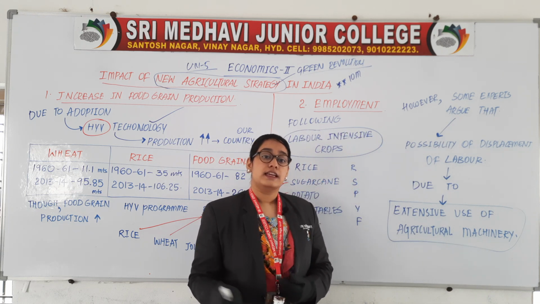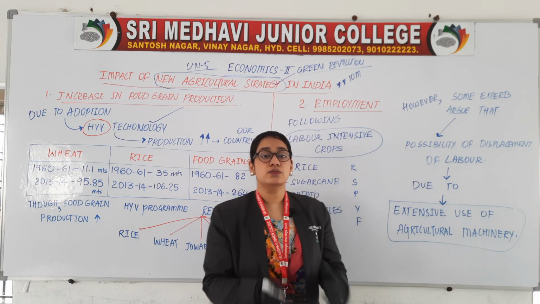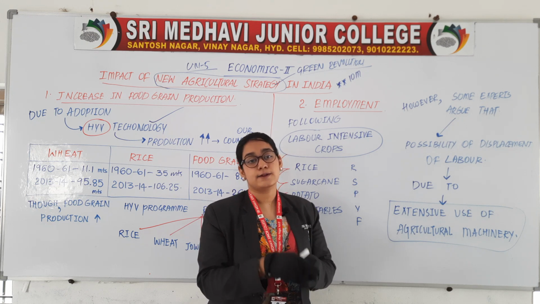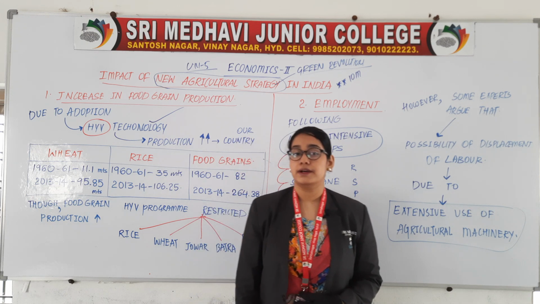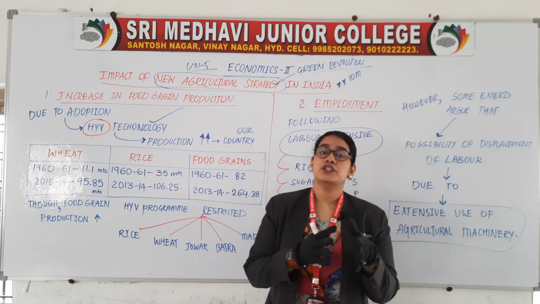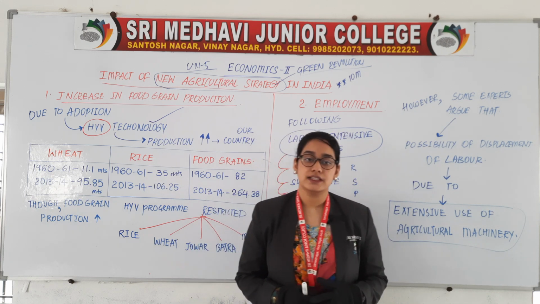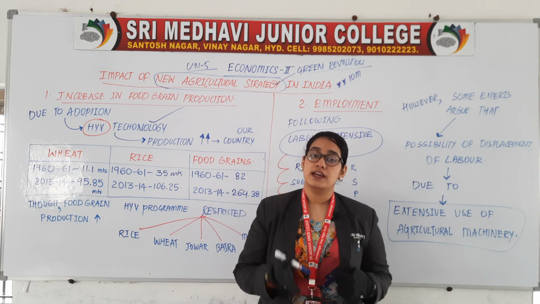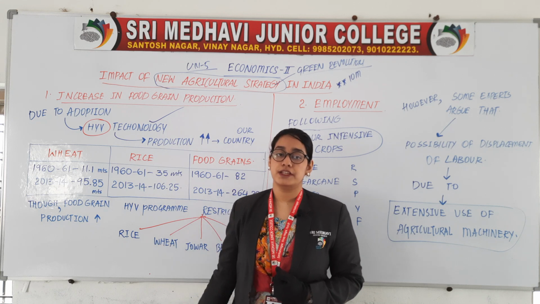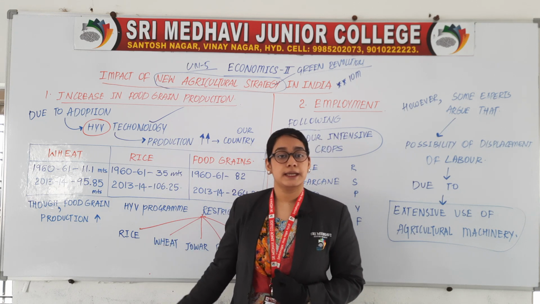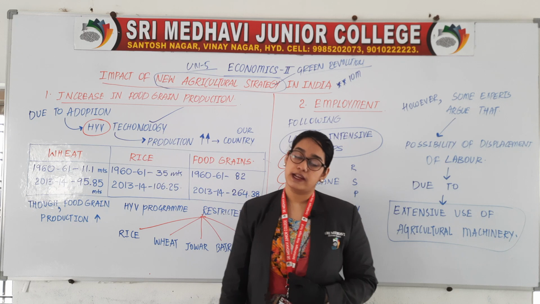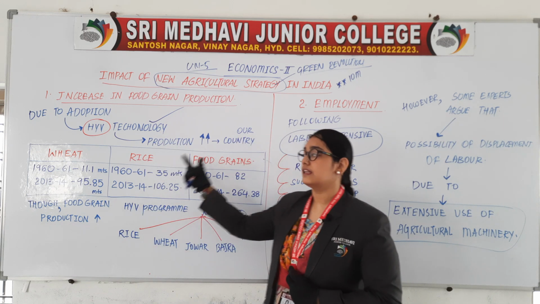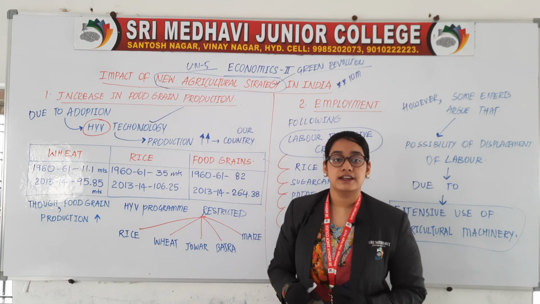If in agriculture we use machinery, then there are possibilities of displacement of labor. Obviously, when one machine can do the work of 10 laborers, then no one will keep 10 laborers, they will keep one machine. So here the laborer is getting removed from the job. Unemployment is increasing. This is leading to displacement of labor. So this is the negative impact of this new agricultural strategy, that is Green Revolution.